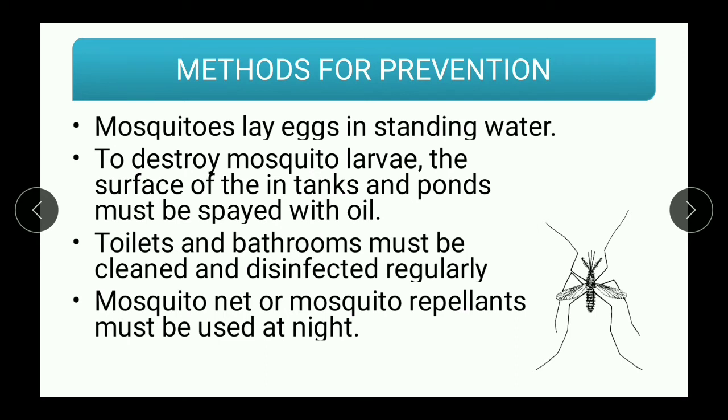But spraying oil on water cuts down this supply of oxygen to mosquito larvae, because then oxygen doesn't dissolve in water and mosquito larvae don't get the oxygen. So spraying oil on water ensures that they don't get proper respiration, and this kills them. So this is how spraying oils kills mosquito larvae.